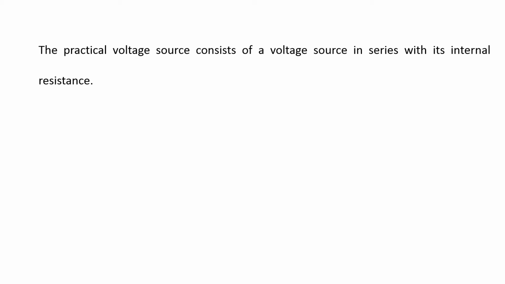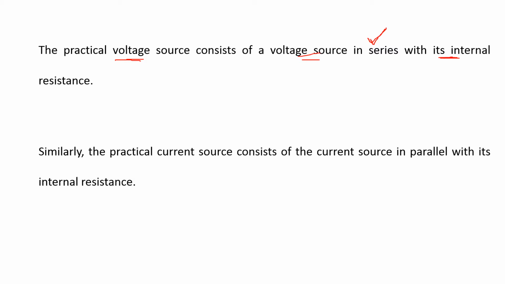If we consider a practical voltage source, each and every practical voltage source consists of some internal resistance. This internal resistance is connected in series with the voltage source. Similarly, a practical current source also has some internal resistance, and this resistance is connected in parallel to the current source.